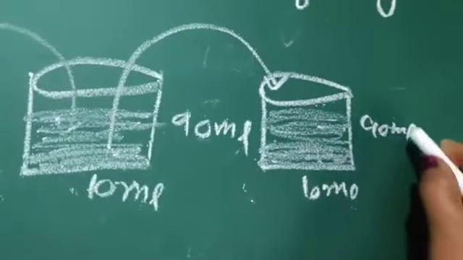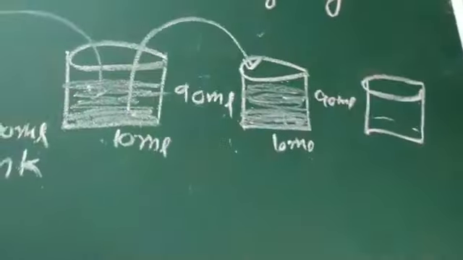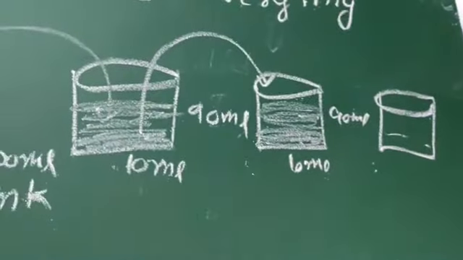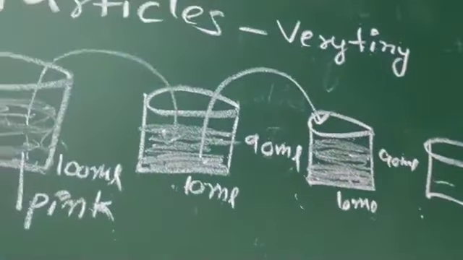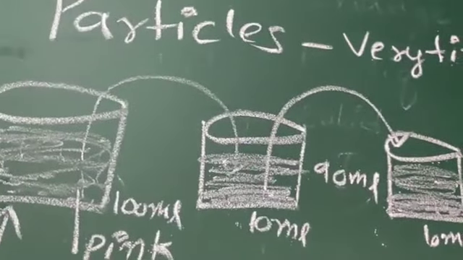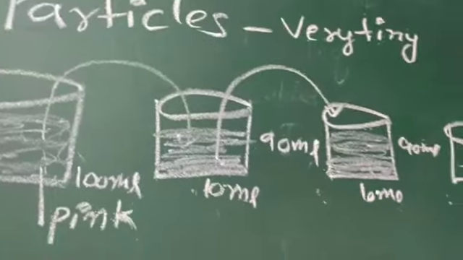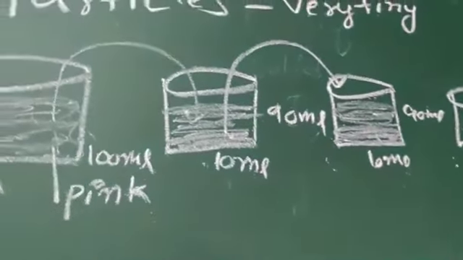So, if you take another beaker, this will also be pink in color, but lighter than this beaker. So, we can do this activity for 4 or 5 beakers, but still we see lightish pink colored water. So, from that we can say